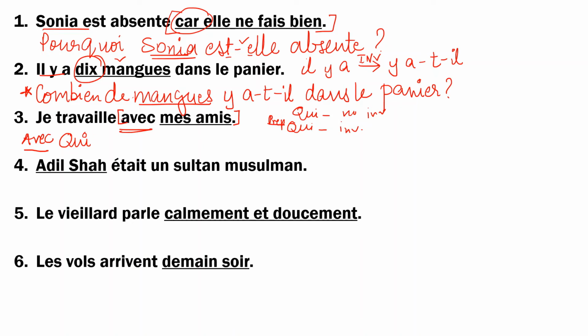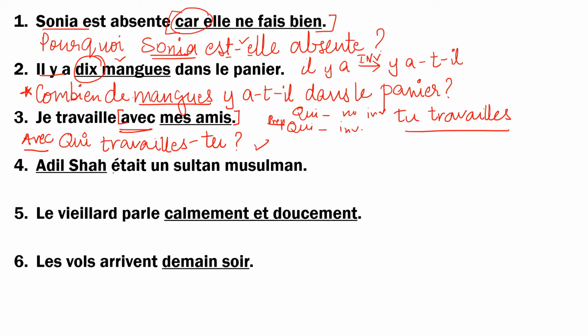Now this is je travaille. So first convert it into a tu form. It will be tu travailles with an s, and now you invert this and you get avec qui travailles-tu. It should make sense. So, I work with my friends. With whom do you work? Avec qui travailles-tu? This makes sense.